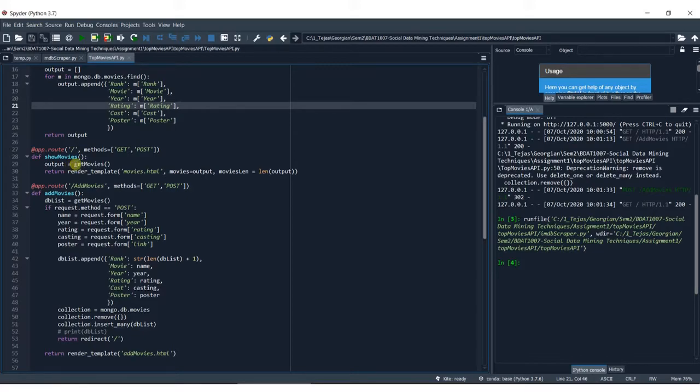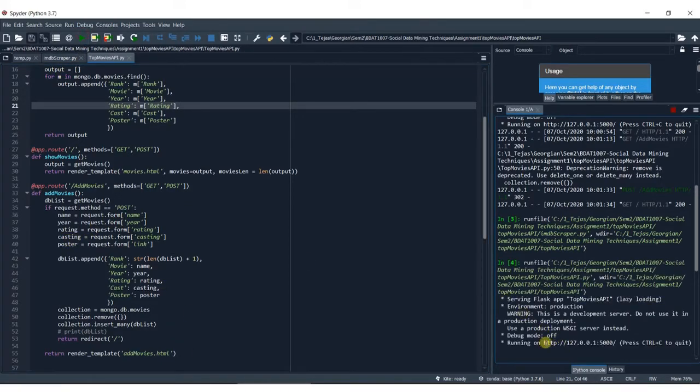So I'll show the read and create functionality. Here is a function to show the movies as an HTML page, and here is a function to add movies if you want to add any movie to our database. If I run this code, you will see that we got a link here. I copy this link and paste it into my browser.